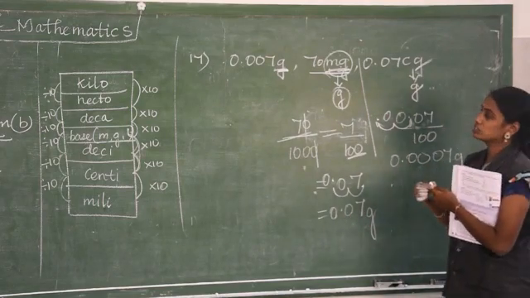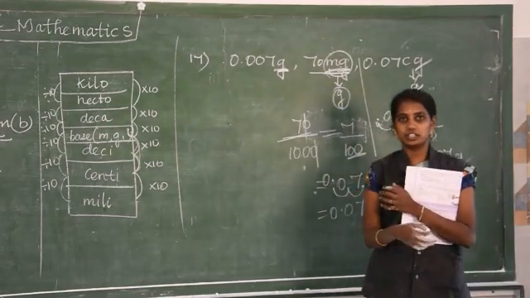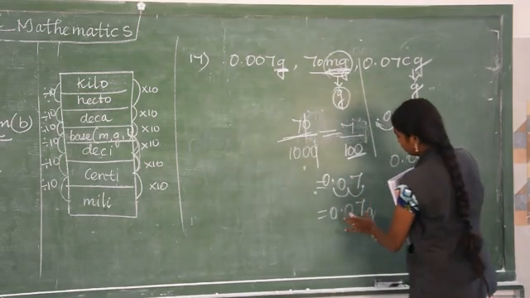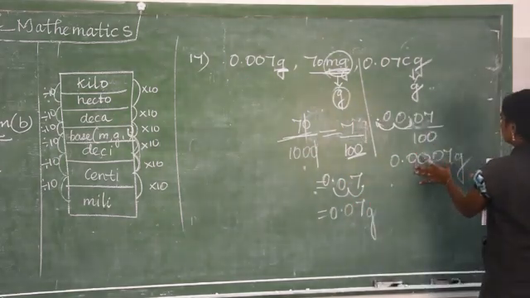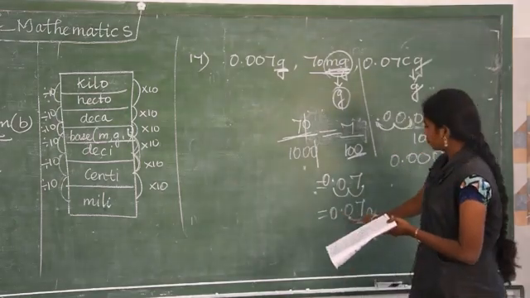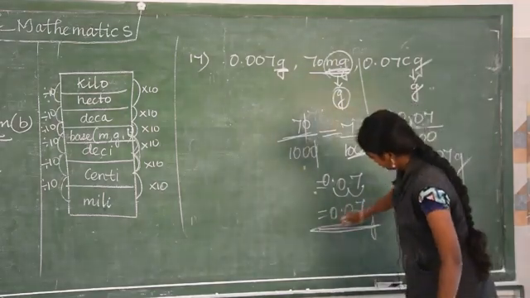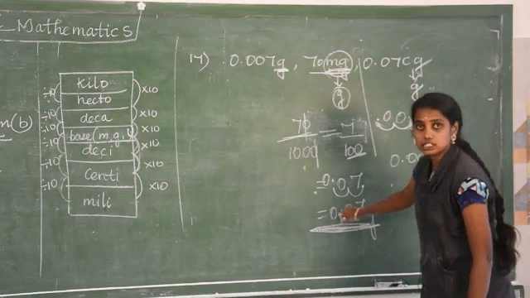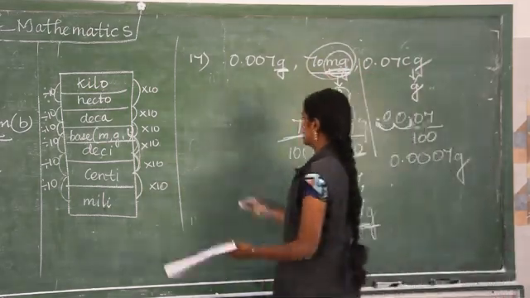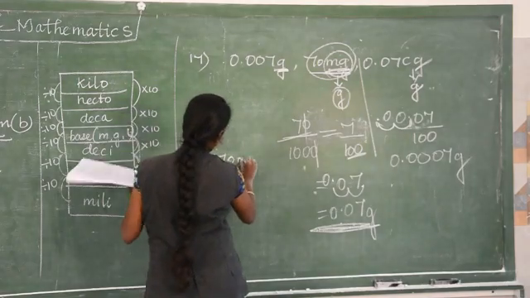0.007 gram. So if you see how to find out which is greater, based on the decimal numbers you can find out, here 3, here 2, here 4. So which is given less, 0.07 gram. So this will be the answer. Don't write this as the answer. What is the question? 70 milligram. The answer is 70 milligram, option C.